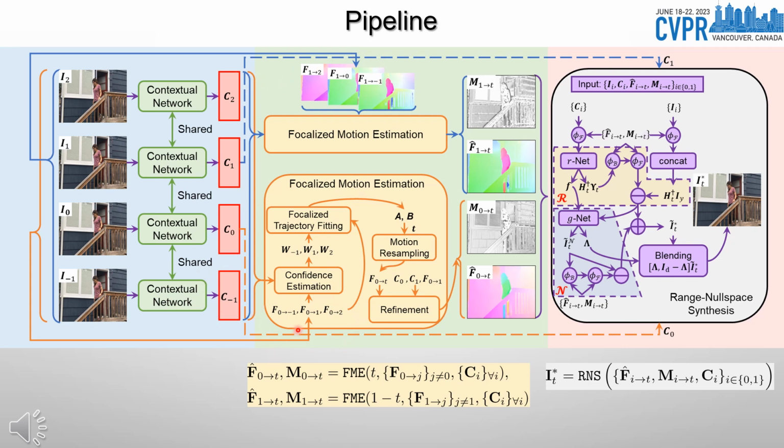The focalized motion estimation, FME, consumes optical flows and contextual features. It consists of 3 steps: flow confidence estimation, focalized trajectory fitting, motion resampling and refinement, and outputs motion specifications at a given time t. Bidirectional motions are inferred, regarding both time 0 and 1. Here, Fi to t and Mi to t are the resampled flows and occlusion relation masks. Finally, we feed these motion specifications at time t and contextual features of input frames into the range-nullspace synthesis, RNS, module.